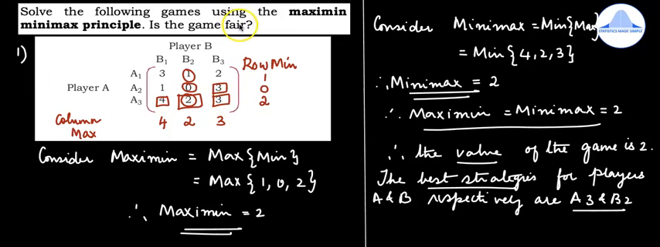So is the game fair? Only if the value of the game is 0, the game is fair. You can write therefore the game is not fair. It's not fair because the value of the game is 2.